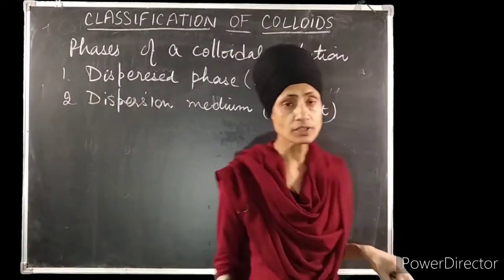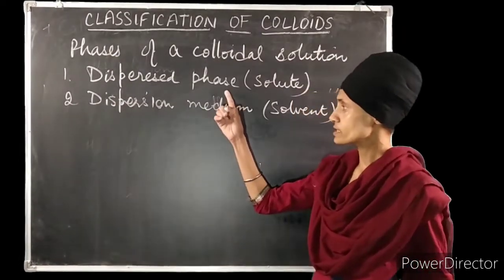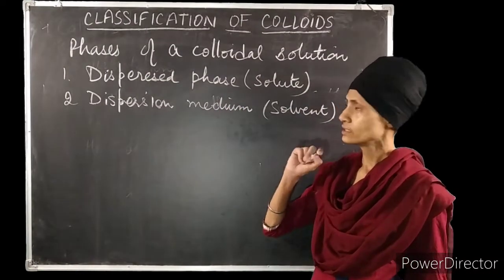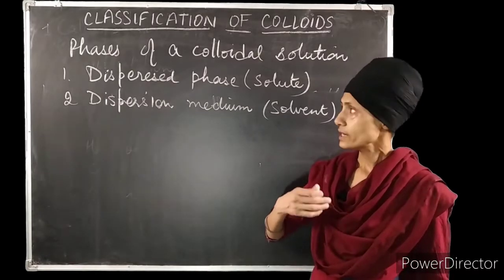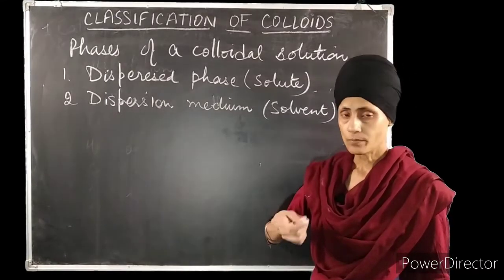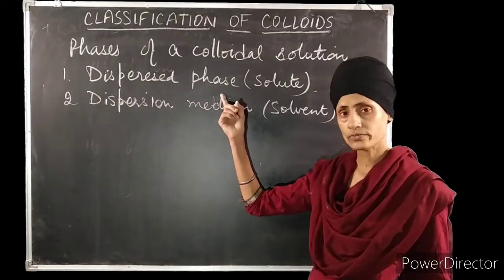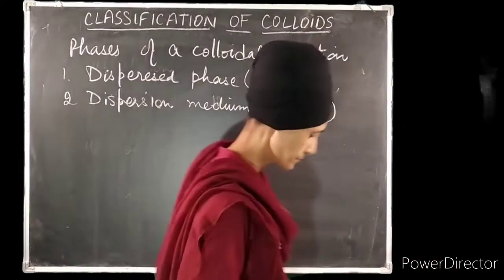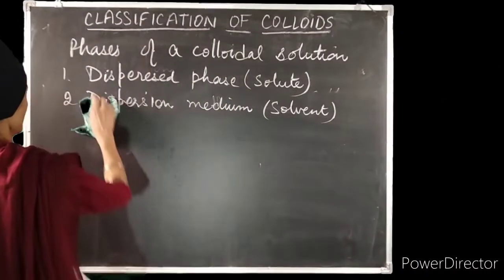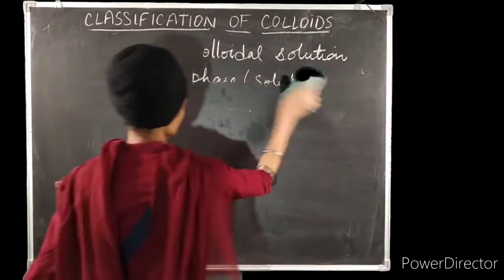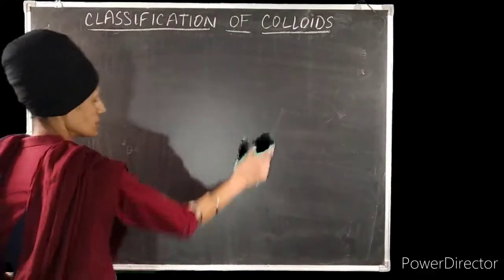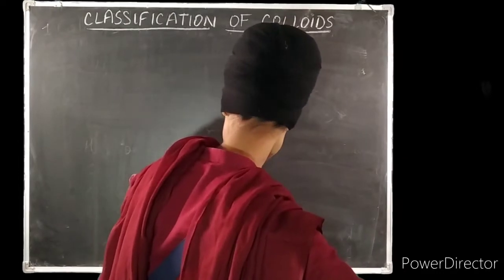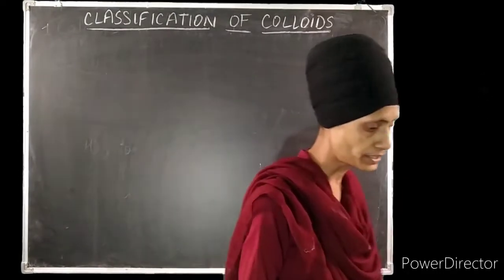Now, depending upon the physical state of the dispersed phase and dispersion medium, let us classify the colloids, or let us see how many types of colloids are possible. For that, we will draw a table here indicating the physical state of the dispersed phase and dispersion medium.